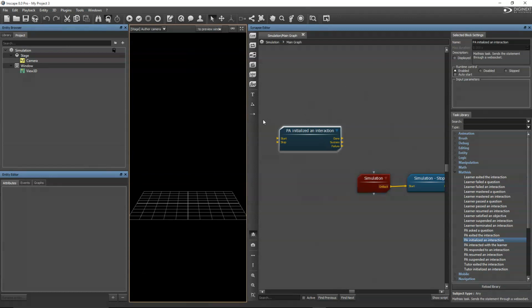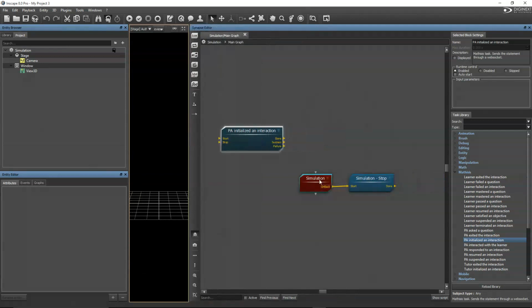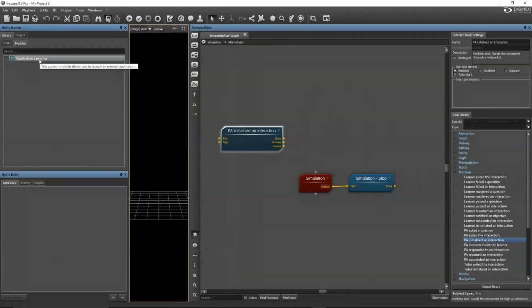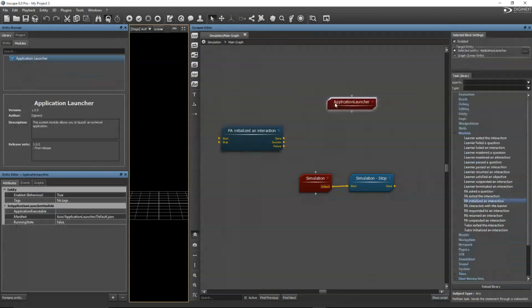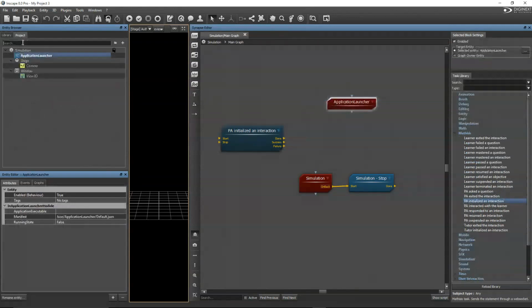Okay. So the next thing we are going to do right now is to add the Python game I showed you inside the graph right here. To do this, we have a generic building block again in the library, which is called an application launcher module. To add it, you just need to drag and drop it inside the graph view. So it just pops up here. If you go back to the project tab, you will see that we have our application launcher in the project window. So for more clarity, we'll rename it to Python game, for example.